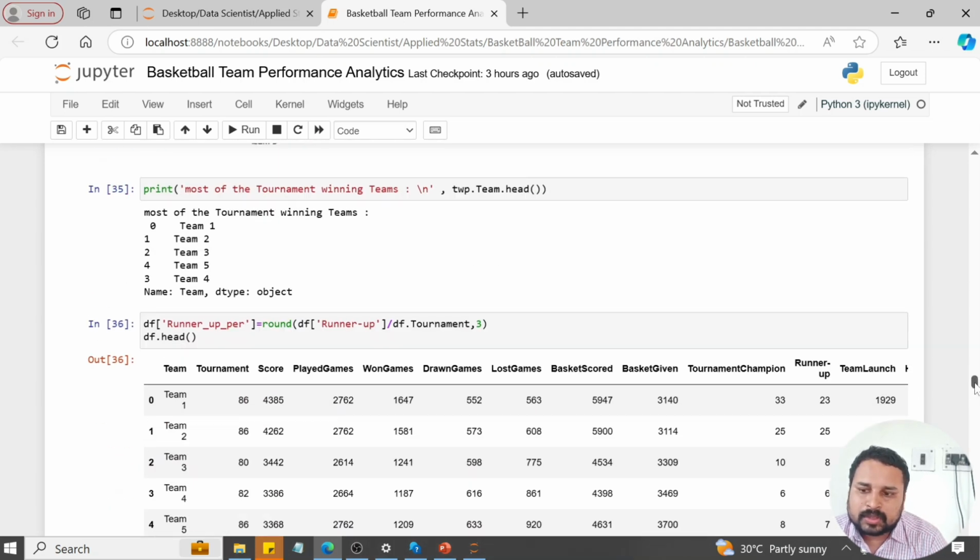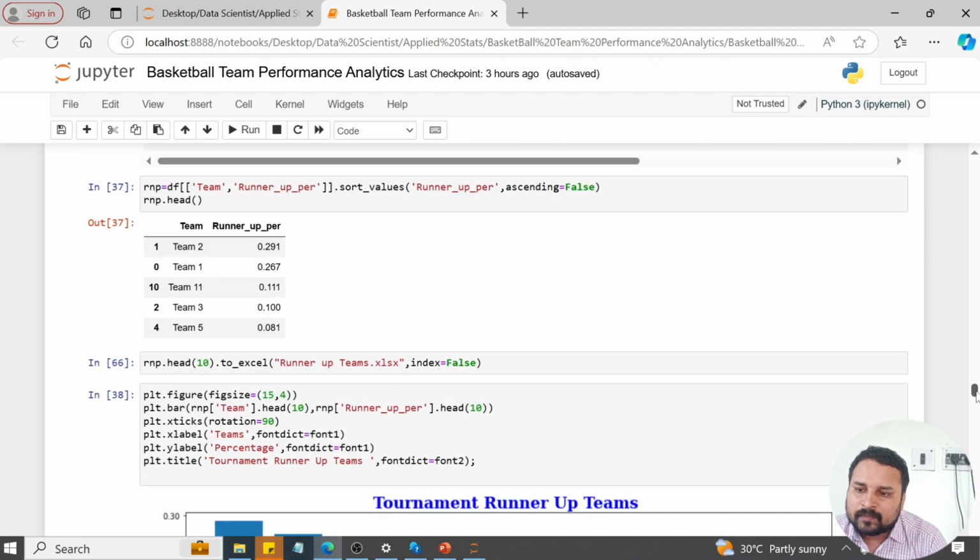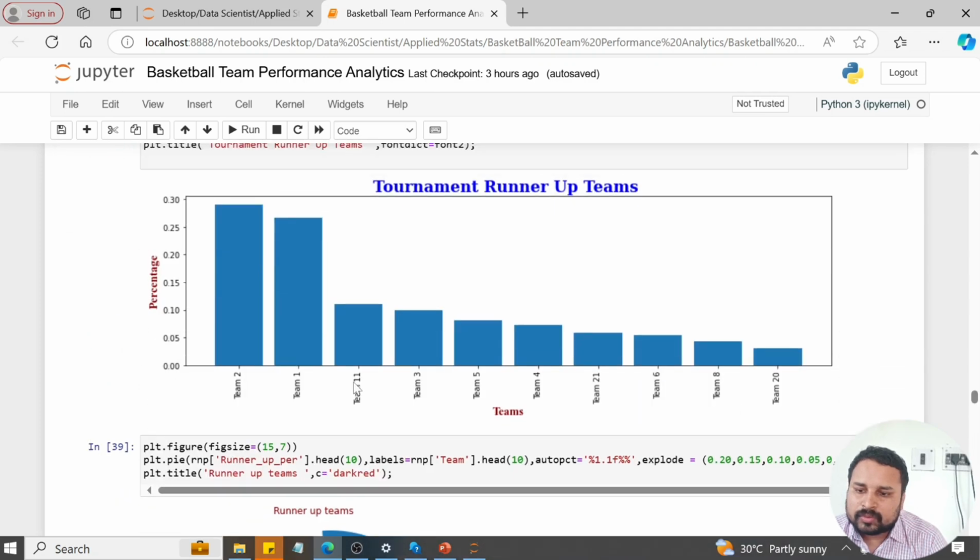The most runner-up teams are also involved in these things. These are the runner-up percentages: team 2, team 1, team 11, team 3, and team 5 are involved. And after that, I plot a graph. As you see, team 1 and team 2 are involved, and team 3, team 4, team 5 are also involved in the same runner-up teams, as they are winners and runner-ups also. So these top 5 teams are always